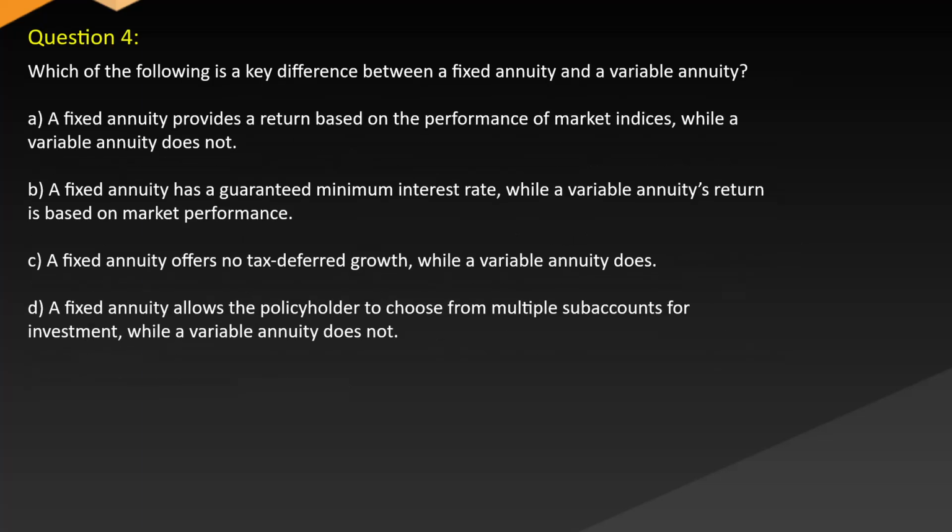Question 4. Which of the following is a key difference between a fixed annuity and a variable annuity? A. A fixed annuity provides a return based on the performance of market indices, while a variable annuity does not. B. A fixed annuity has a guaranteed minimum interest rate, while a variable annuity's return is based on market performance. C. A fixed annuity offers no tax-deferred growth, while a variable annuity does. D. A fixed annuity allows the policyholder to choose from multiple sub-accounts for investment, while a variable annuity does not.